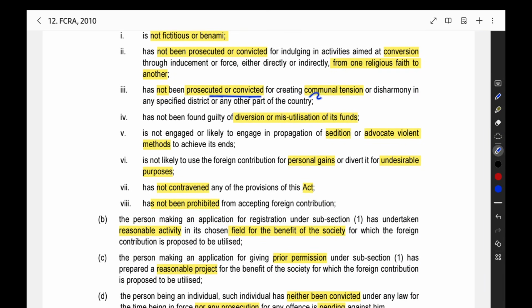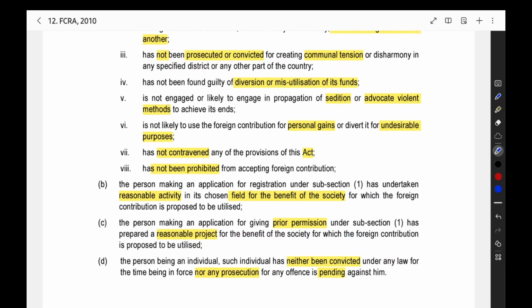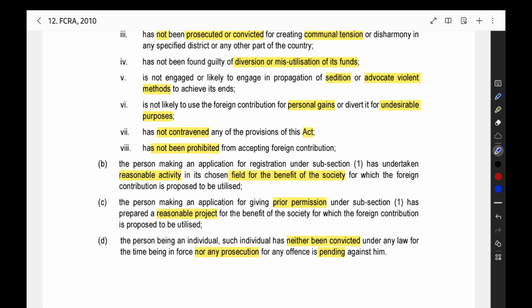Not convicted for communal tension. Not prosecuted or convicted for communal tension. You are not convicted for creating tension among the people. Then not found guilty of diversion of funds. If you are found guilty of diverting the funds for purposes other than that for which they were received, then that also is an ineligibility. Then you will not be able to receive the prior permission or the registration.